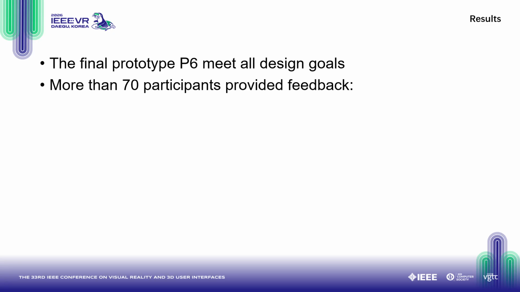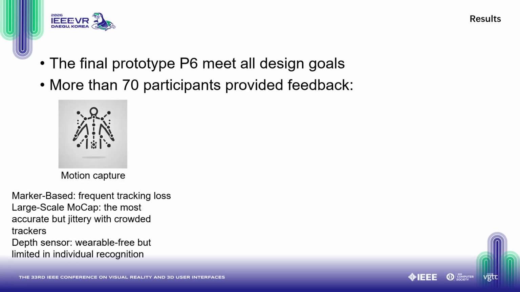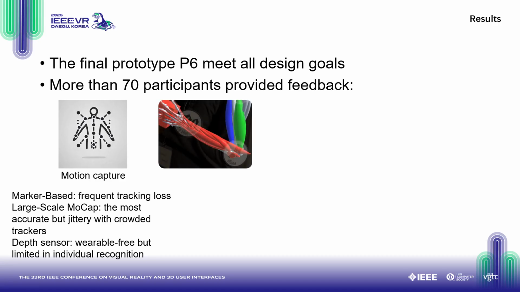Over the past 5 years, we collected feedback from over 70 participants in outreach activities, demos, and discussions. After all, we found that the final prototype met all design goals, and now we are going to reflect our lessons learned in terms of our design choices. First, for motion capture. The marker-based method was easy to deploy but caused frequent tracking loss.